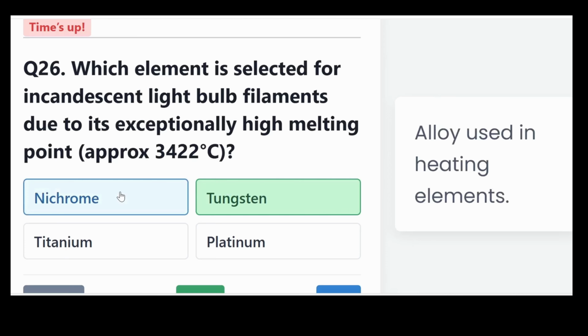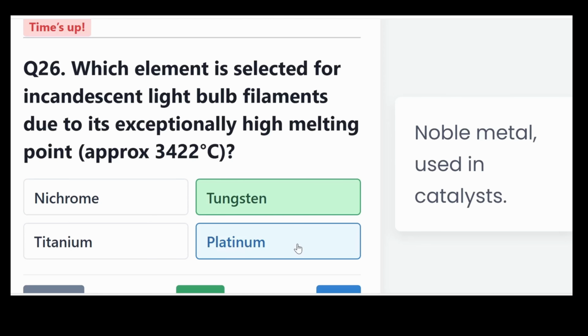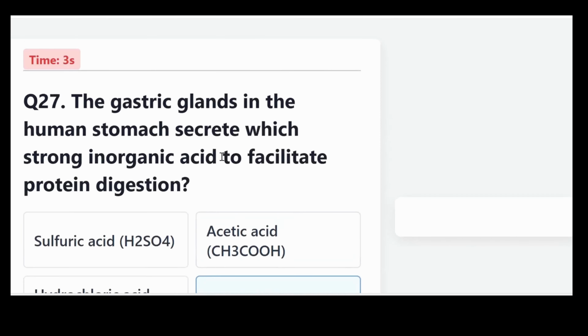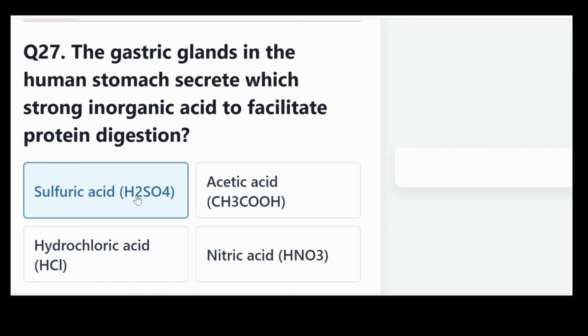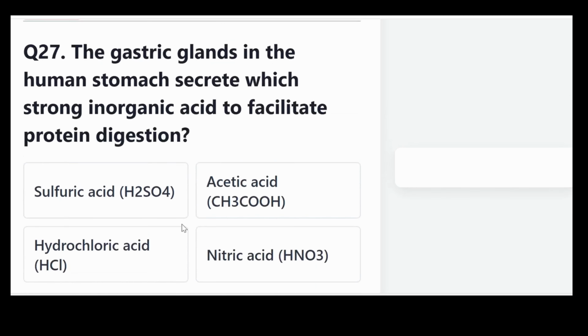Nichrome, on the other hand, is an alloy used in heating elements. Titanium is the strongest lightweight transition metal. Platinum is the noble metal used in catalysts. The gastric glands in the human stomach secrete which strong inorganic acid to facilitate protein digestion? Is it sulfuric acid, that is H2SO4, acetic acid, that is CH3COOH, hydrochloric acid, that is HCl, or nitric acid, that is HNO3?